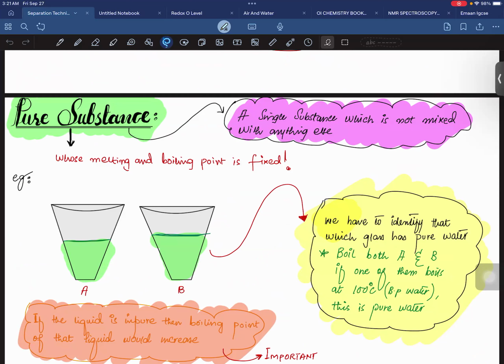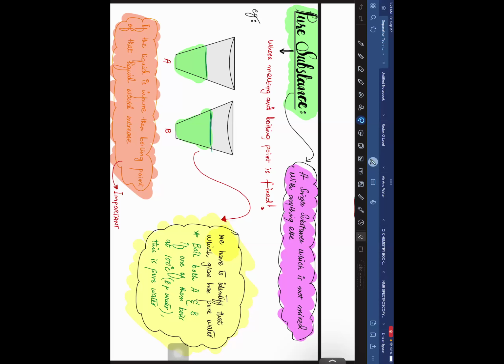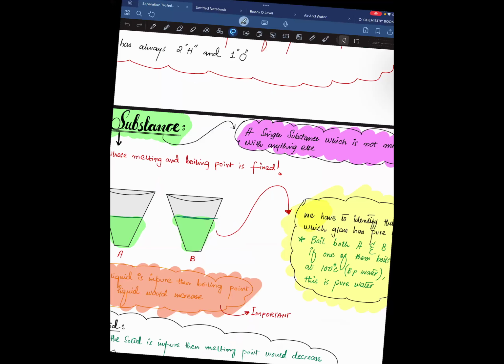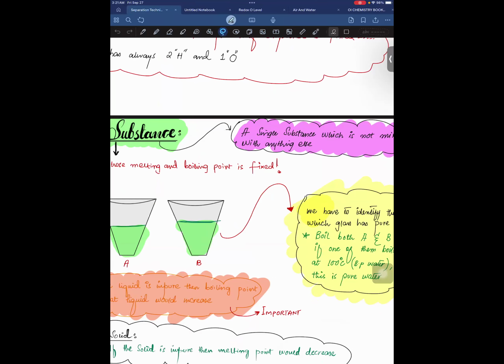So we are supposed to boil these two glasses of water. You know that the boiling point for water is 100 degrees Celsius. If the water boils at 100, I can say that the water is pure.